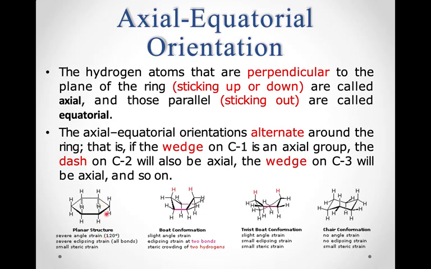There is a severe angle strain at 120 degrees, severe eclipsing strain in all bonds, and there is a small steric strain. To reduce the strain, we have the boat conformation. Here we have slight angle strain, eclipsing strain at only 2 bonds, and steric crowding of 2 hydrogens, denoted by the red hydrogens. Then the twist boat conformation and the chair conformation. In the chair conformation, you can see there is no angle strain, no eclipsing strain, and very small steric strain.